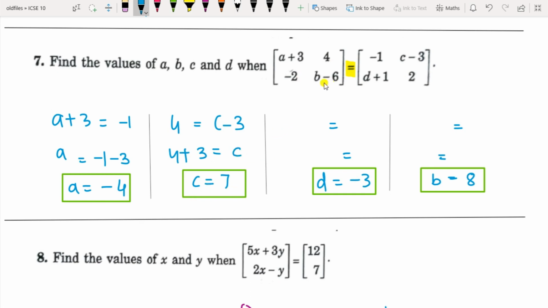Then the third element of this first matrix is equal to the third element of the second matrix. So minus 2 equals D plus 1. So minus 2 minus 1 equals D. So D is minus 3. And similarly, B minus 6 equals 2. So B equals 2 plus 6. So B equals 8. So these are the values of A, B, C, D.